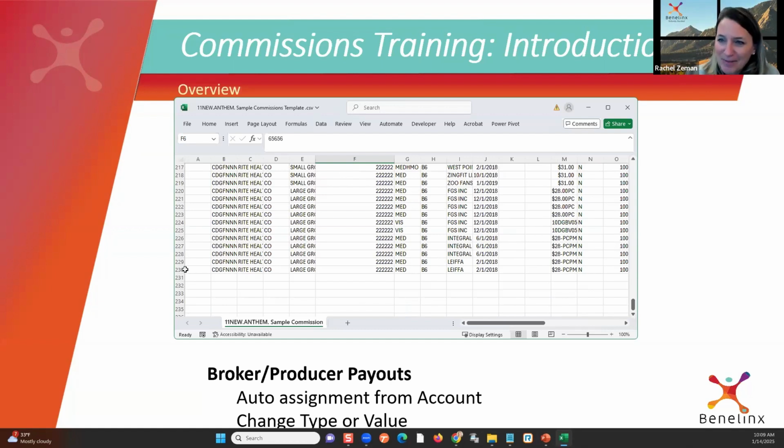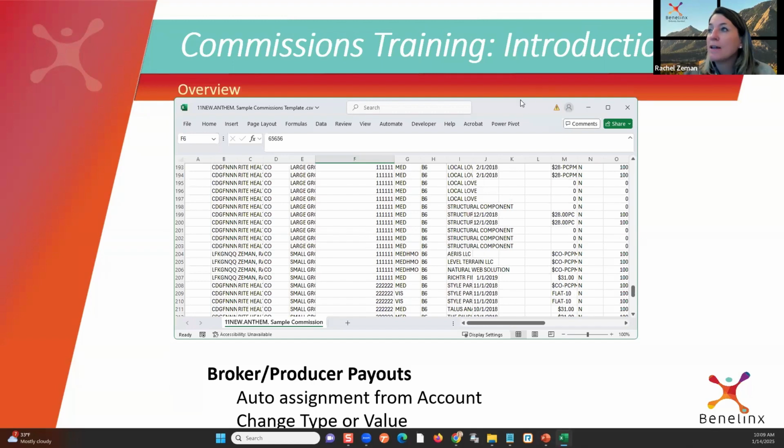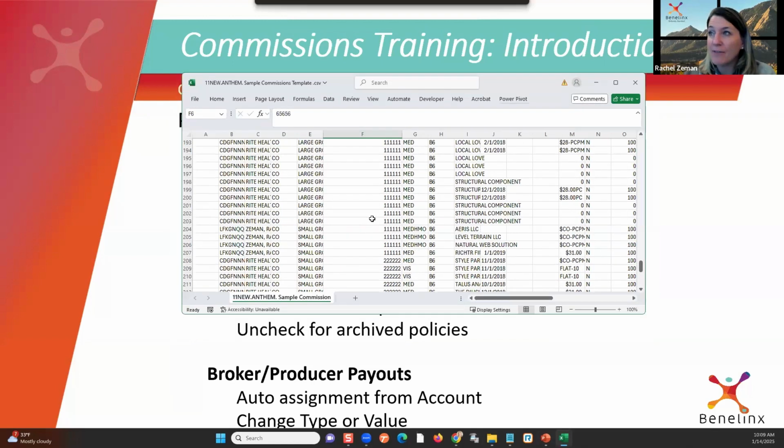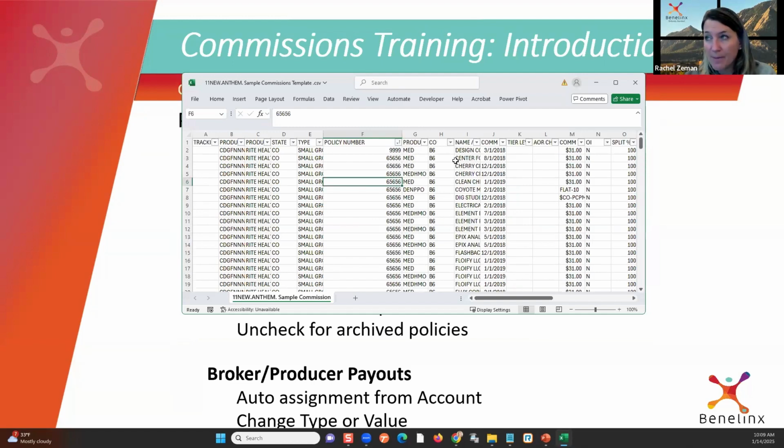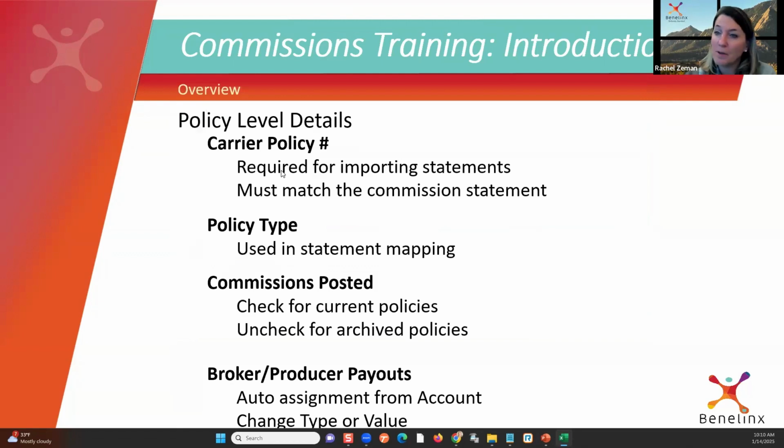I'm going to load a statement, right? That's the ideal state. We want to do that. I can load this in 30 seconds as long as my policy numbers match. So if I want to do that and make my life a lot easier than manually punching in one line item at a time, then the pros and cons is we have to get that carrier policy number to match exactly.